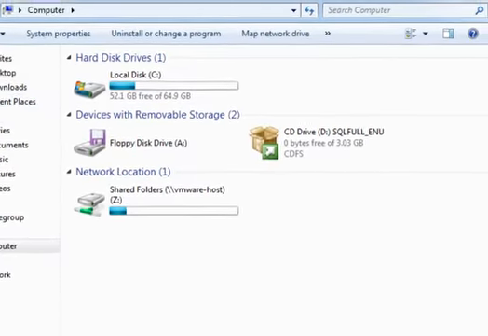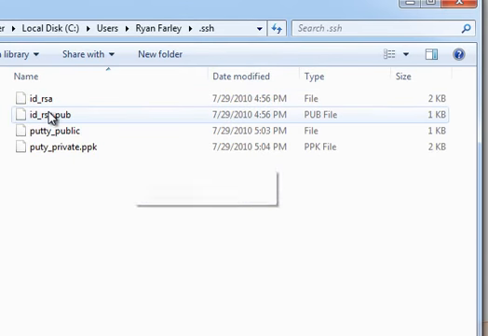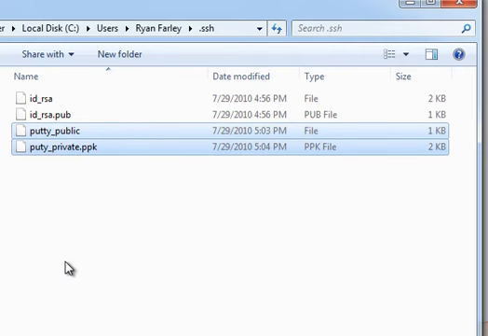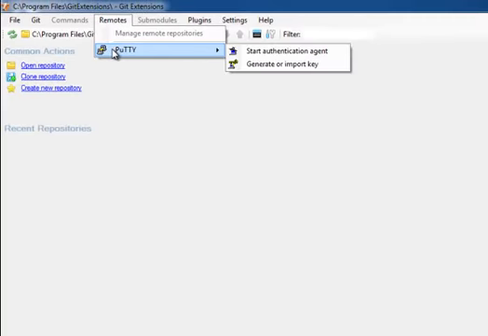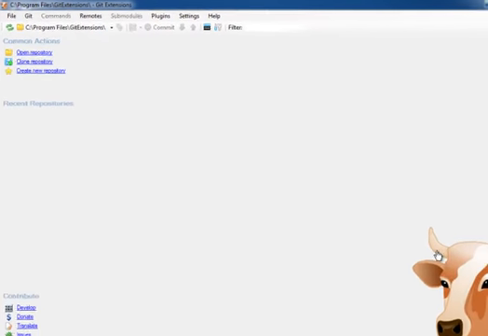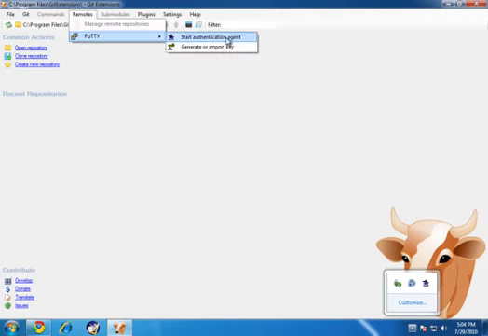So now if I look in that folder, I'll see that I have the original public-private key pair along with this sort of wrapper that I'll use through PuTTY. Now when I'm using PuTTY, there's this authentication agent, this little app that runs in the tray and pushes that private key along with the requests I make. You'll see that it's running here now. I've gone to Remotes, PuTTY, Start Authentication Agent, and that's what started this running.